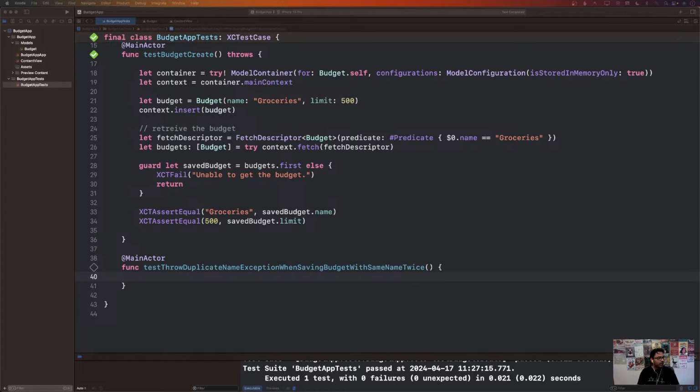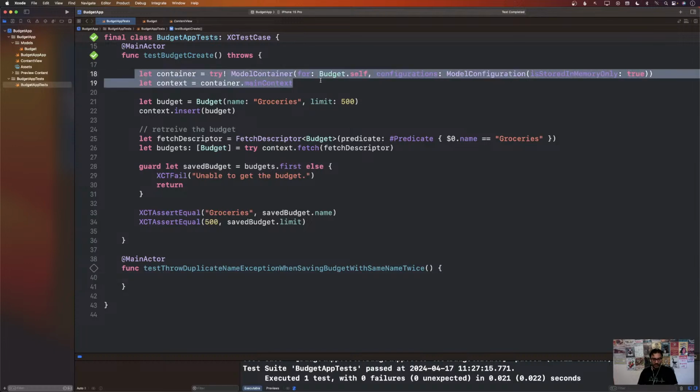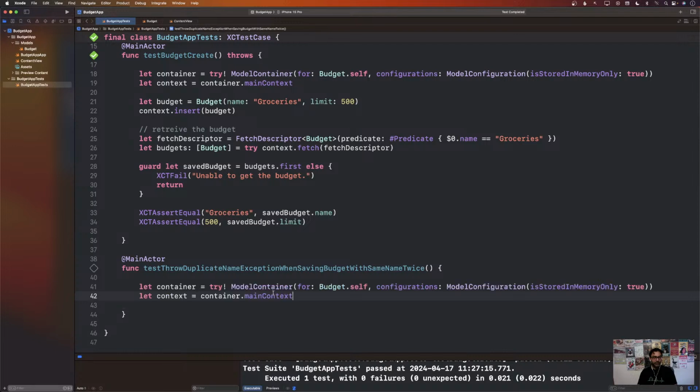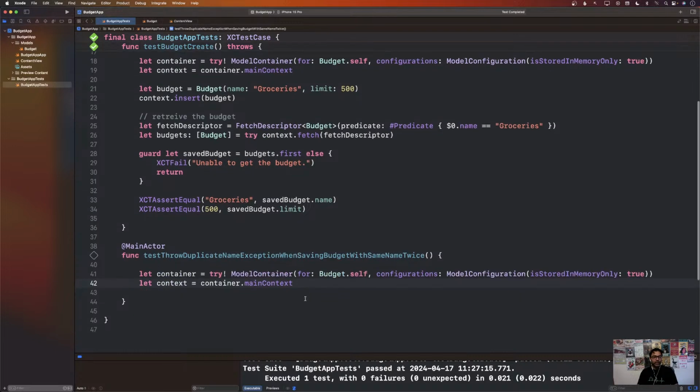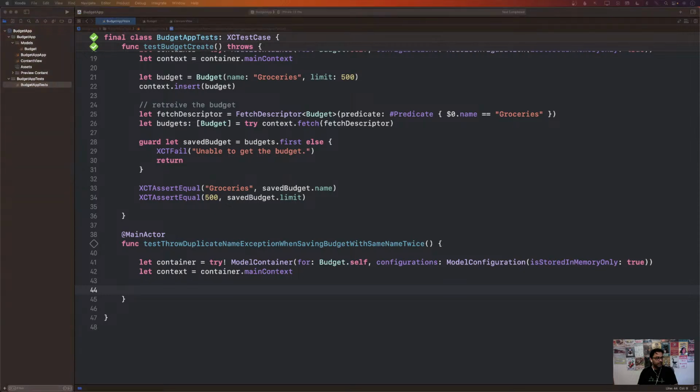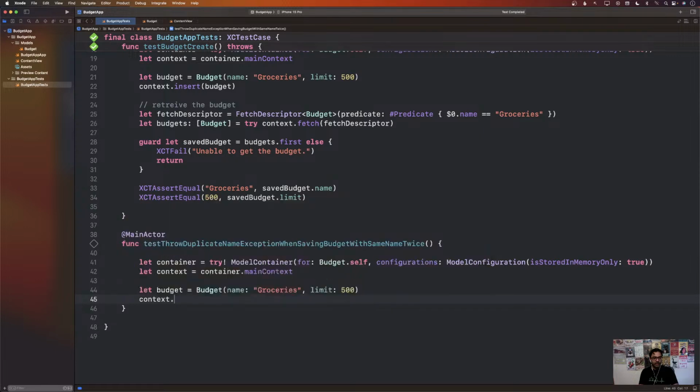All right, so how do we test this out? What are we trying to do over here? Well, we need to do a couple of different things. We definitely need the container, so let's go ahead and get that container. Without the container, without the context, we can't really save the budget to the in-memory database. We need to create the budget, so let's go ahead and create the budget. Here's our budget. We need to save the budget with context.insert. Okay, there we go. That's going to save the budget.